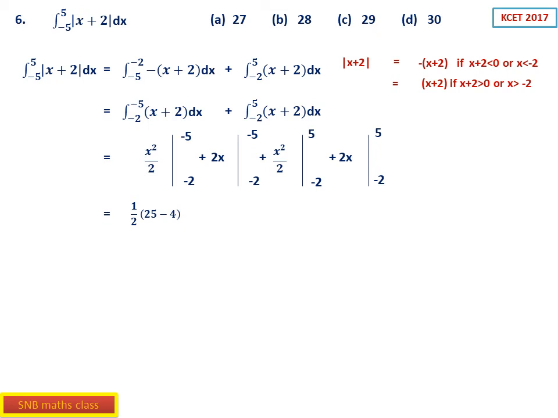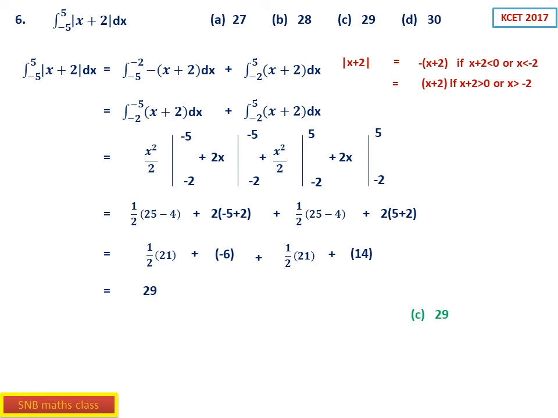Minus 5 square is 25, minus 2 square is 4, so it is 25 minus 4. Similarly, for the second one, 2 is constant, so minus 5 minus of minus 2 becomes plus 2. Then the next one is 1 by 2 once again, 25 minus 4. Then the last one, 2 into 5 plus 2. So this will be equal to, when you simplify, 1 by 2 into 21 minus 6, and then 1 by 2 into 21, then plus 14. Simplify, you get 29.